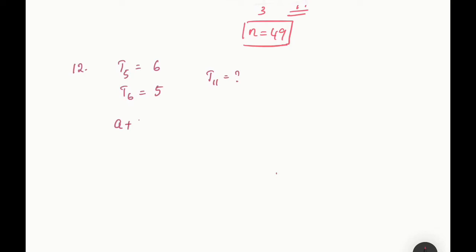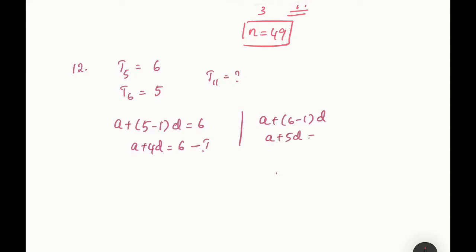A plus 5 minus 1 into D equals to 6. That is A plus 4D equals to 6. Equation 1. Again, T6 can be represented as A plus 6 minus 1 into D. That is A plus 5D equals to 5. Okay. So you have A plus 4D equals to 6 and A plus 5D equals to 5, this is our second equation. Let me solve it.